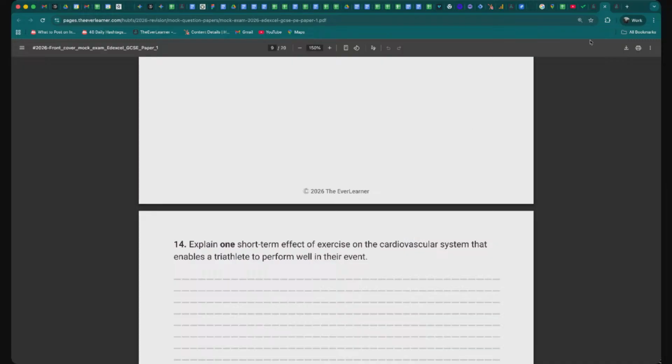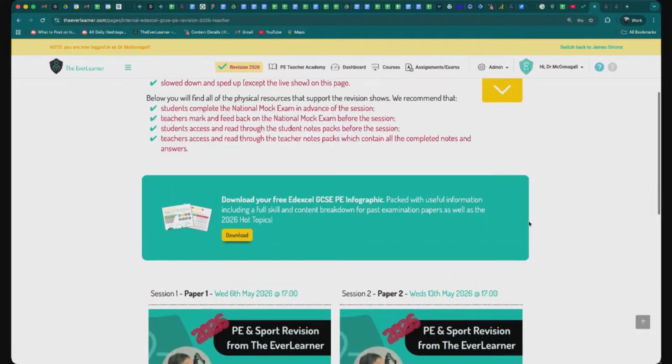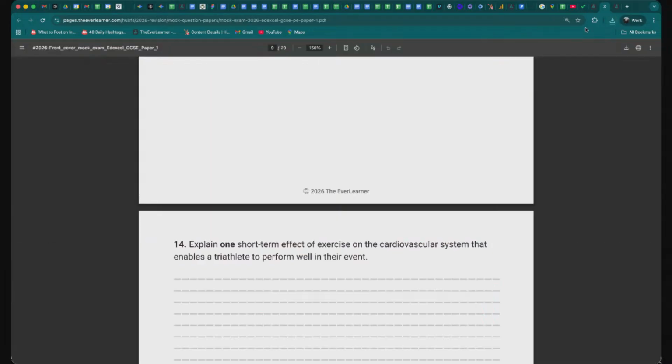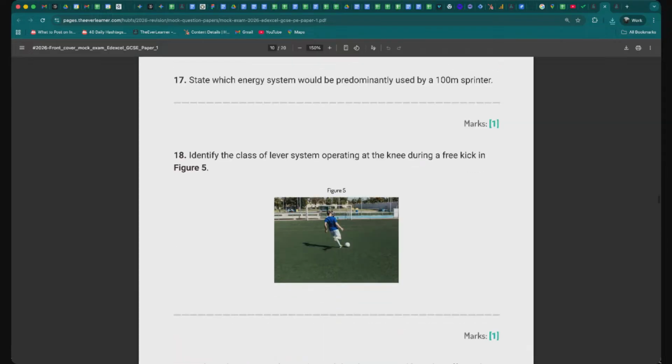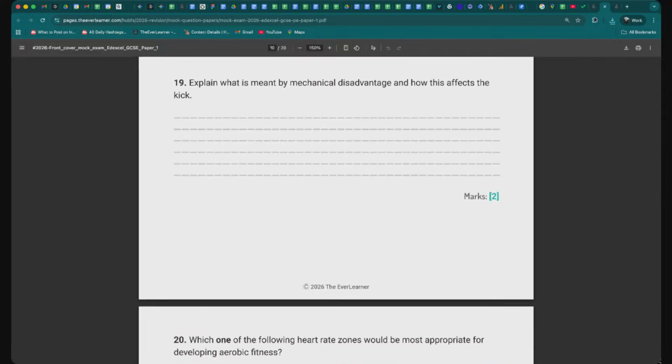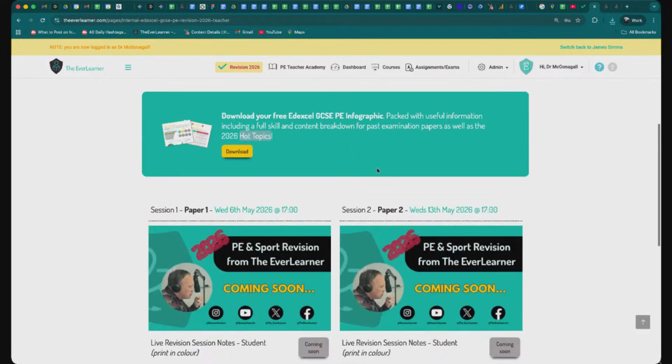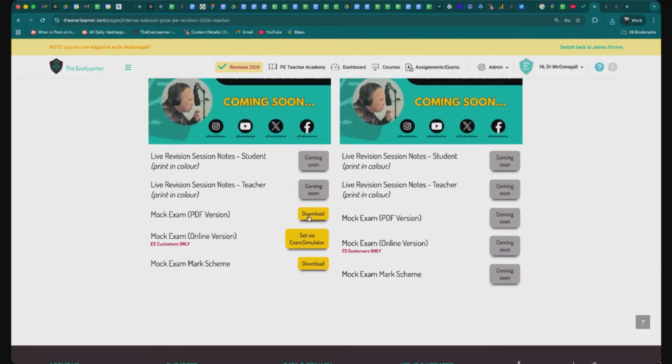Now, just going back a stage here, remember that we have previously published those infographics. That's actually downloaded a zip file for me, I wasn't expecting that. But on those infographics, we've got some hot topics as well, and the 2026 hot topics that we detail here are all included in the national mock exam, as well as many other topics, by the way. If you're doing a hot topic preparation for your students, that national mock exam, which I've downloaded from here, will contain all of those hot topics, and those that are particularly hot, hot topic 1, 2 and 3, we've ensured they've got substantial mark allocations.